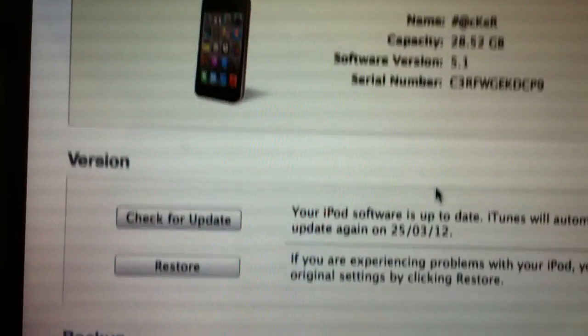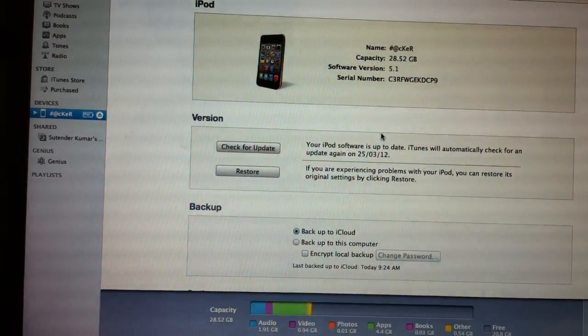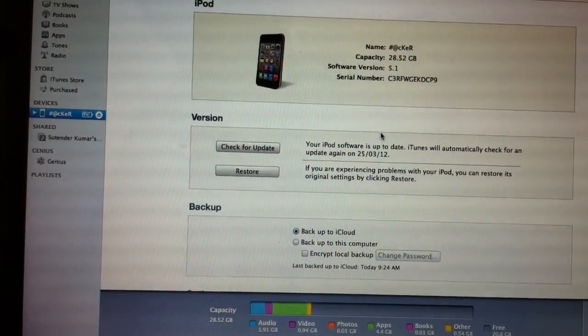I'm not opening it now because I have restored it before also. So you open it and it will automatically restore your iPhone, iPod or iPad.